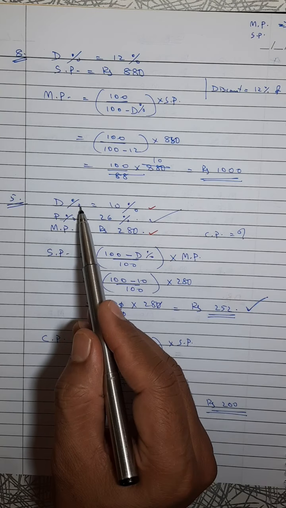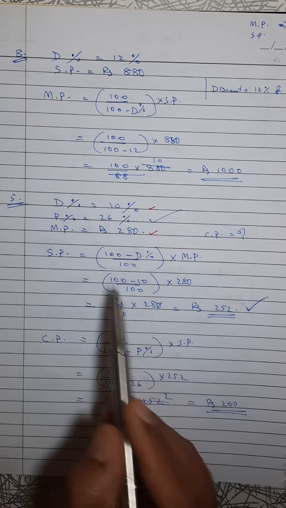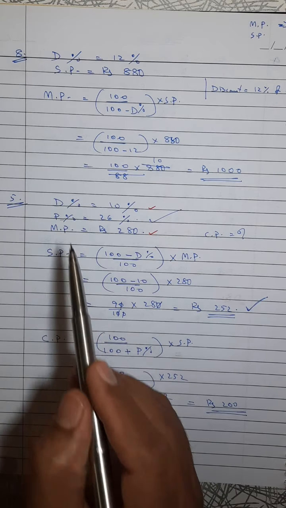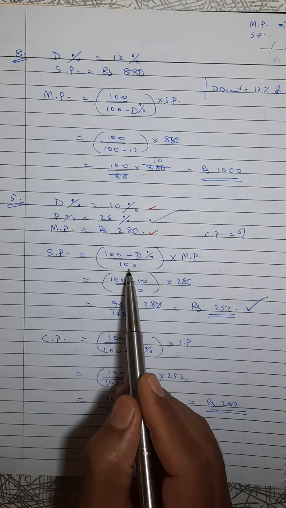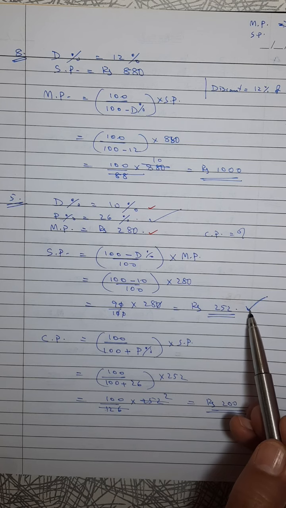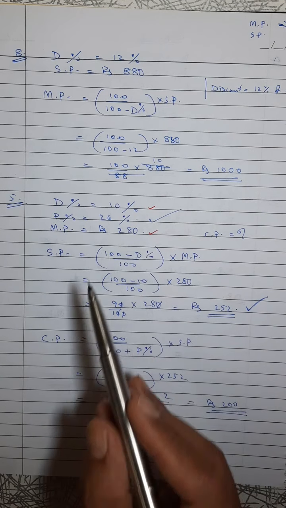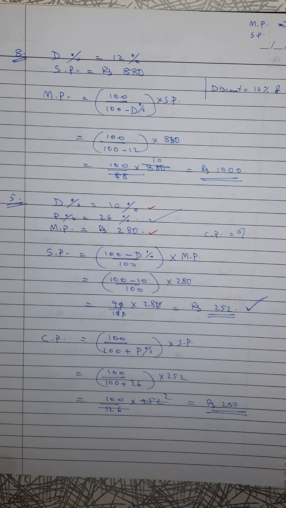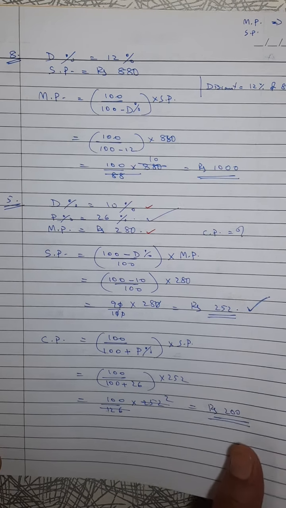So it is a direct question if we know these two formulas. Marked price is connected with the discount, so start with that one. Marked price and discount percentage: 100 minus discount percent upon 100 into MP. So I'm getting the answer. Now SP is connected with the profit percentage, so we will get the CP. I hope it is clear. Another question. Question number 6. Question 6 is also the same type, exactly the same we can say.